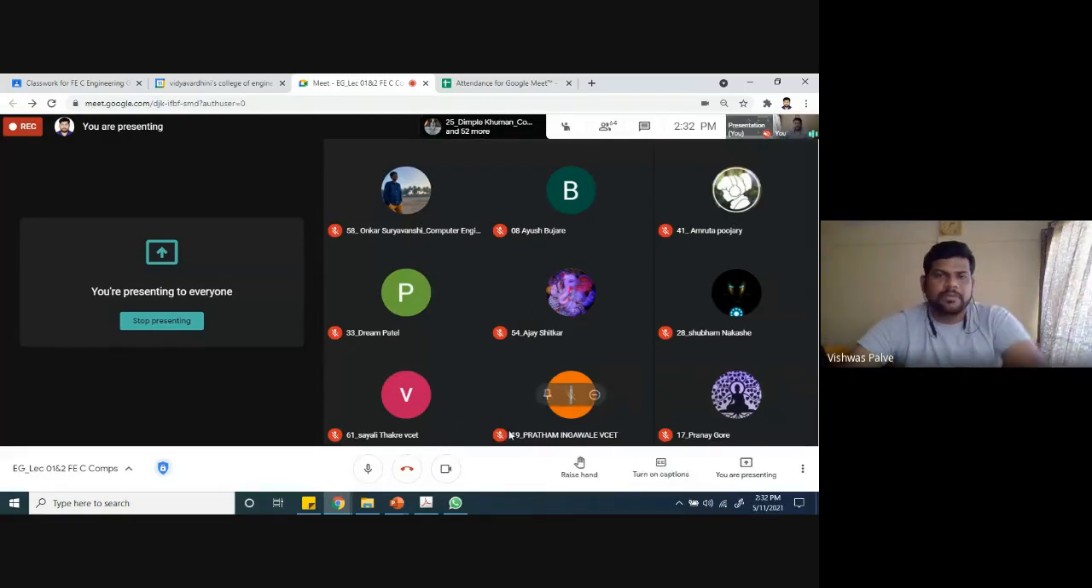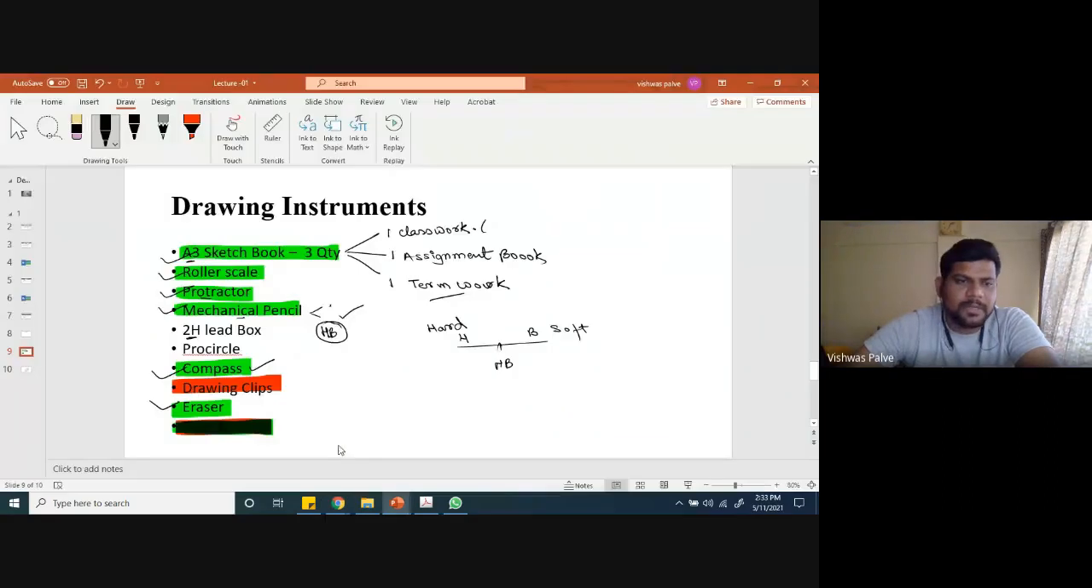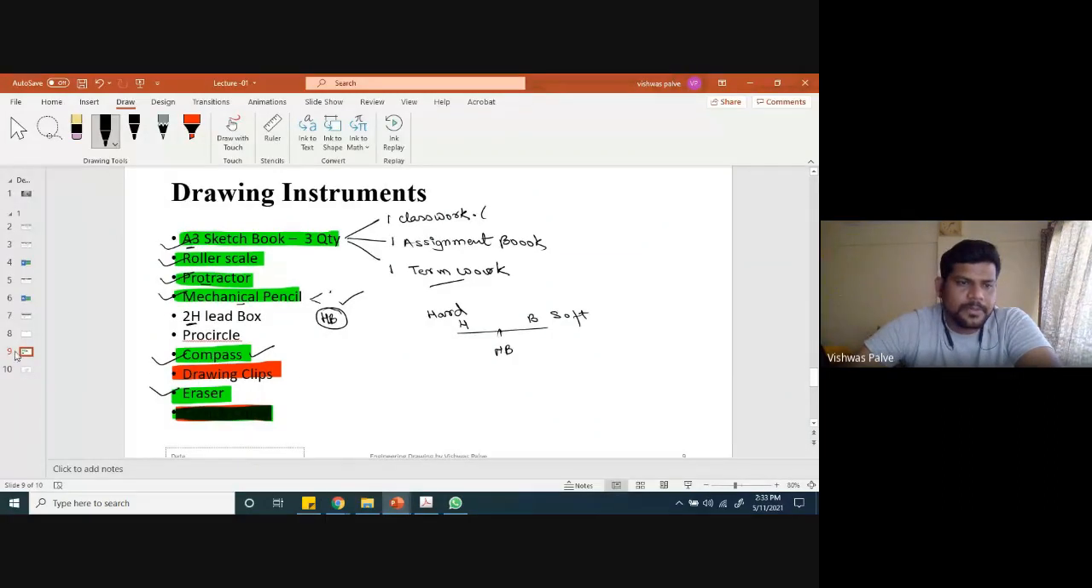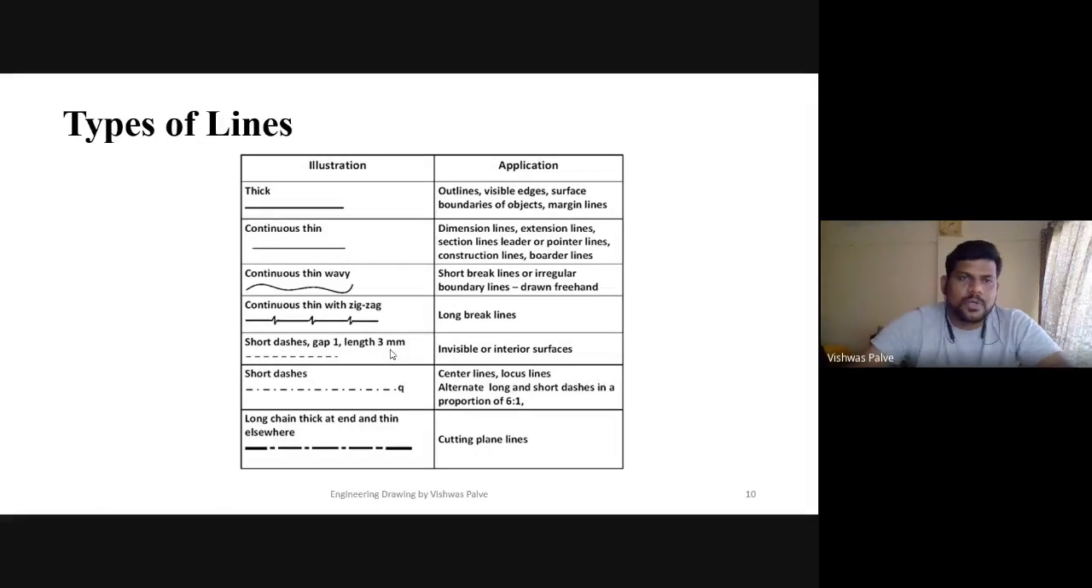So let us start with our first topic. This was regarding the instrument required for completing the subject. Types of lines. So what are the various types of lines which we are going to use? In that, the first type of line is the thick line. Where we can use the thick line, you have to keep this in mind. There are various types of line which we are going to use and the application of that line.